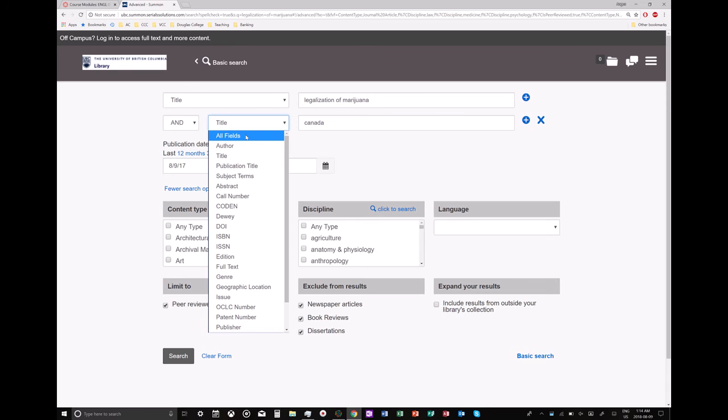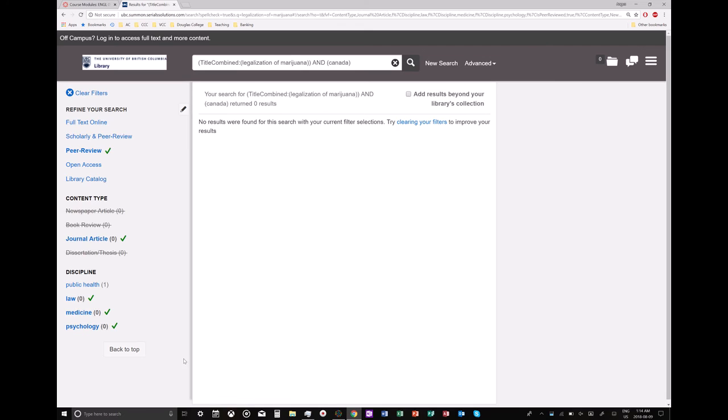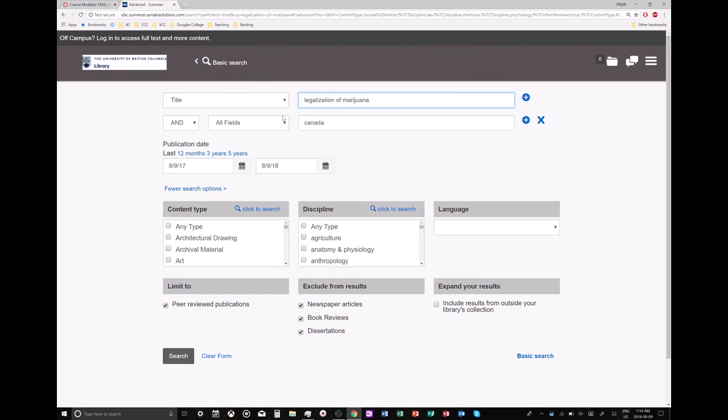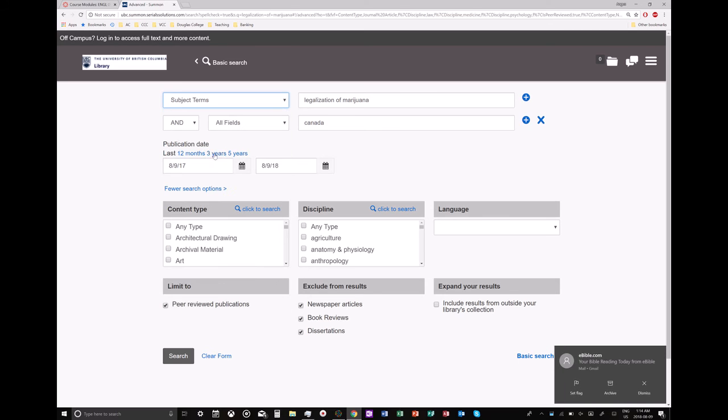Let's try making Canada all fields and see what happens. Okay, still nothing. So we can choose these options here. Author, title, subject terms. We can try that. So these would be like keywords. Let's try this.